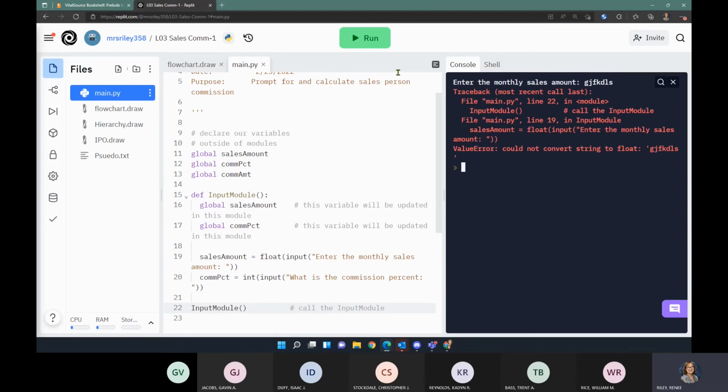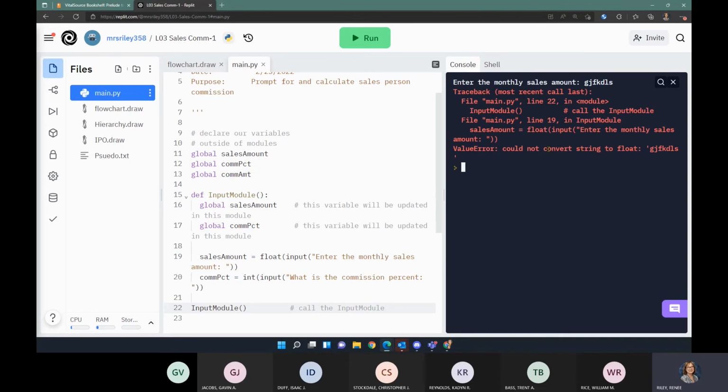It crashed. And now when I look at this message, I see that I'm in my main Python module. At line 22, I called the input module. At line 19, my program did this input and converted to a float, and that's where it crashed.